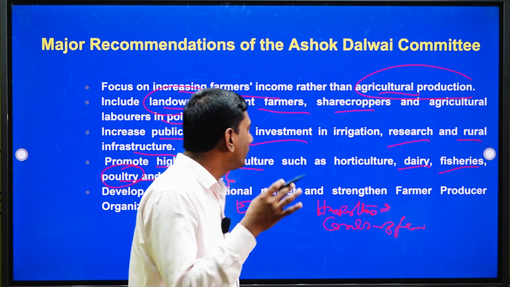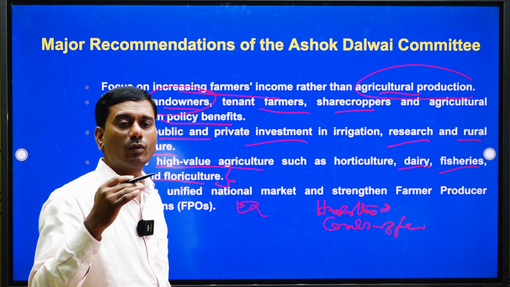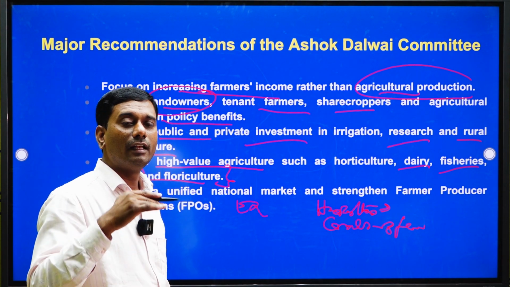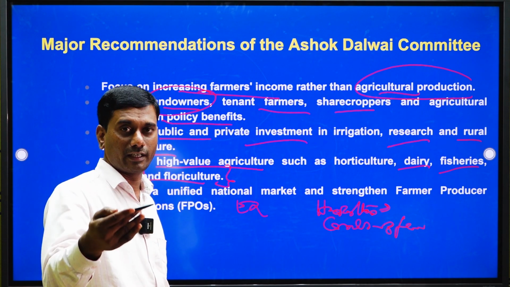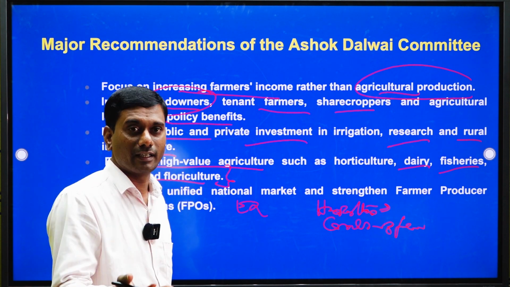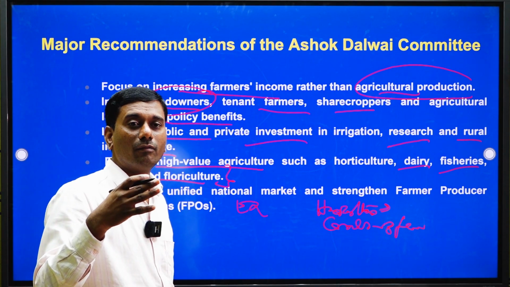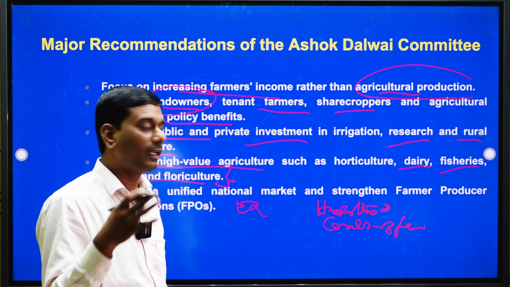So this is how the committee has made a systematic framework to improve the farm income, from production centric to income centric level, right. You should understand production centric to income centric; it is nothing but farmers' profitability, farm income profitability has to improve, okay. This is one thing.